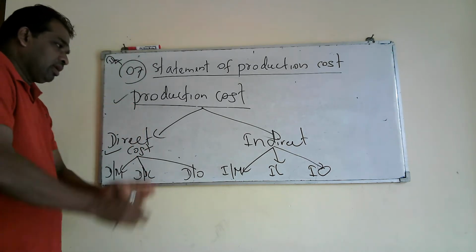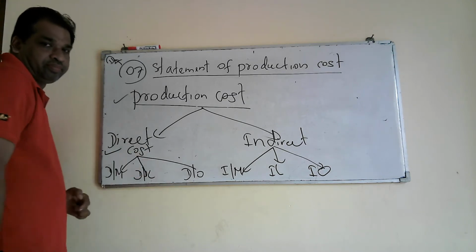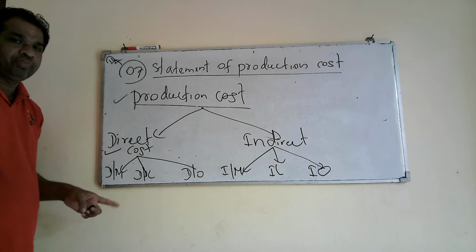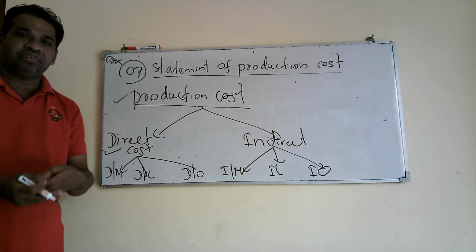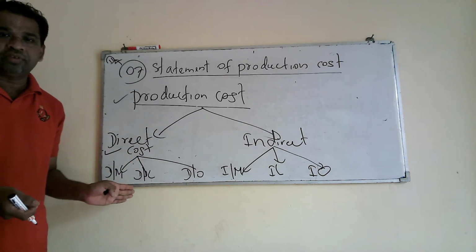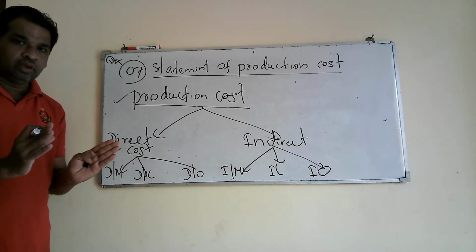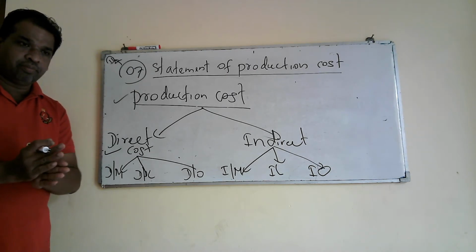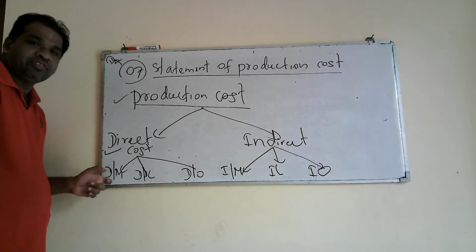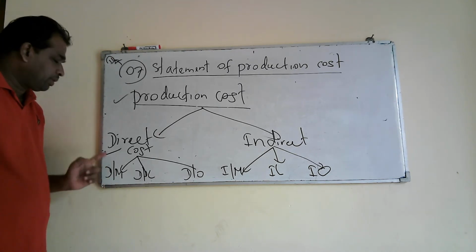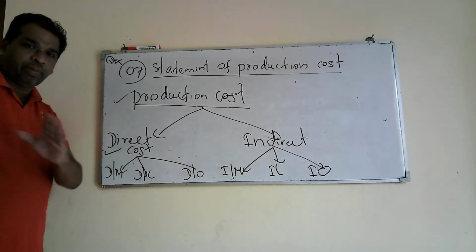Right. Then we can discuss direct cost again one by one. What do you mean by direct material? If you take a garment factory, they are producing different types of garments, such as shirts, blouses, and skirts. Then, what is direct material? Direct material is the cost which will become the final finished product. Direct material cost is the cost which is included in your final product.